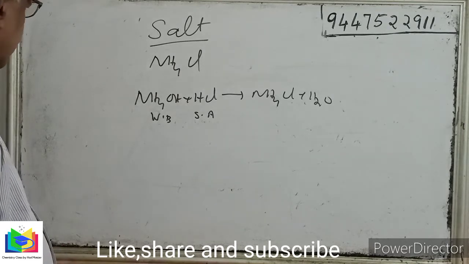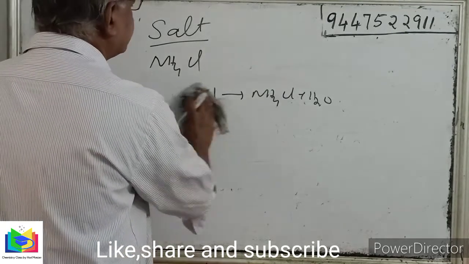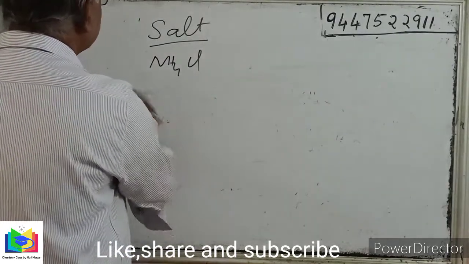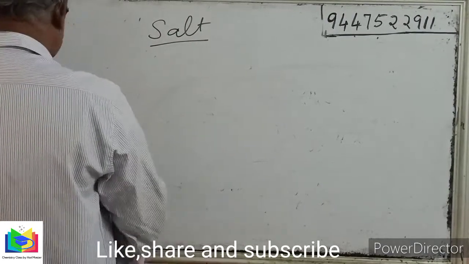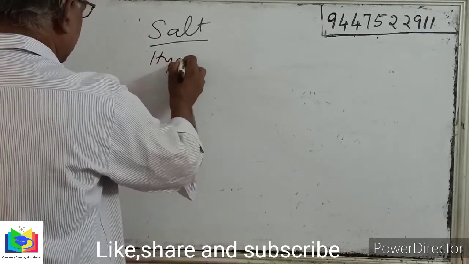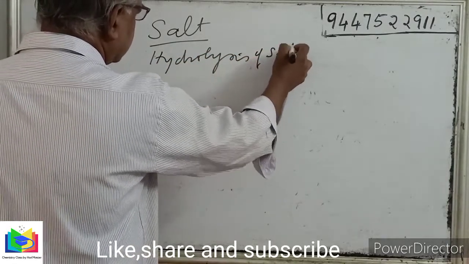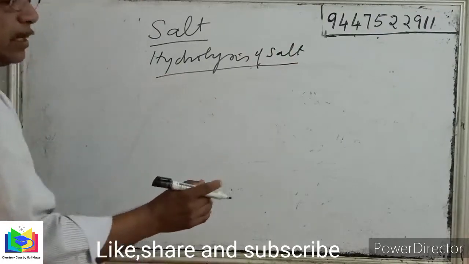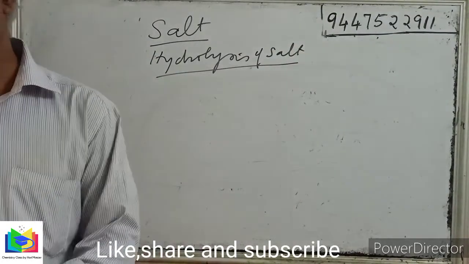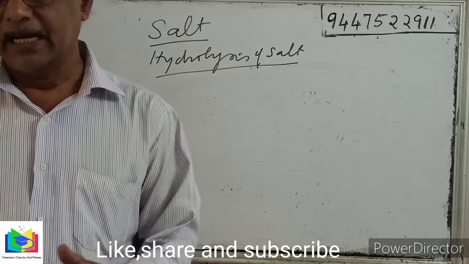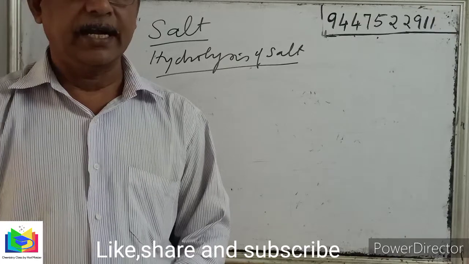Salts will undergo hydrolysis when dissolved in water, so I have to find the pH of the solution. So what is hydrolysis? Hydrolysis of salt: hydrolysis is the decomposition of a salt by the action of water. When a salt is dissolved in water, the water reacts with the salt, and that process is called hydrolysis.